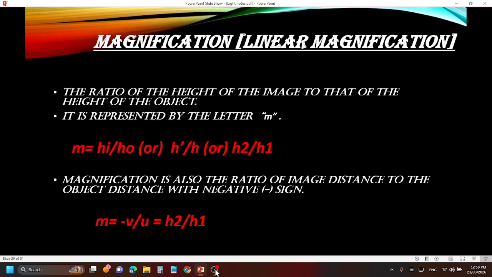Simple. Now, coming up on the most important topic, magnification, or we say it as linear magnification. What is the magnification or linear magnification? It is the ratio of the height of the image to the height of the object, represented by the letter small m. So magnification means it is a ratio of the height of the image to the height of the object.